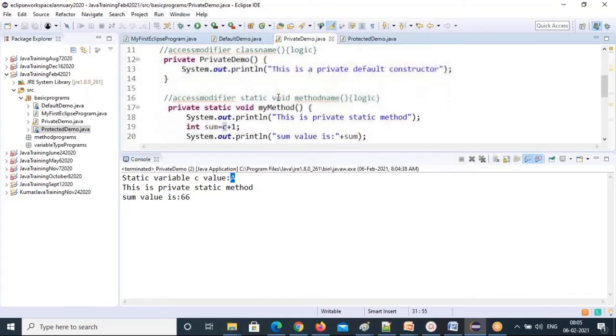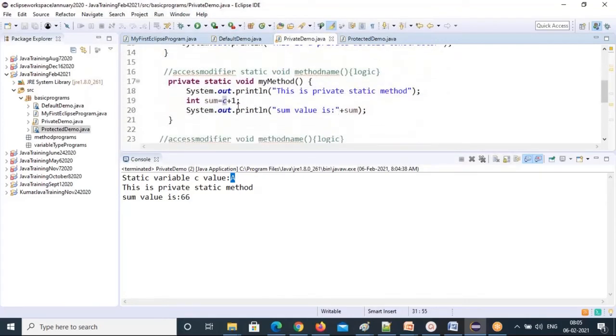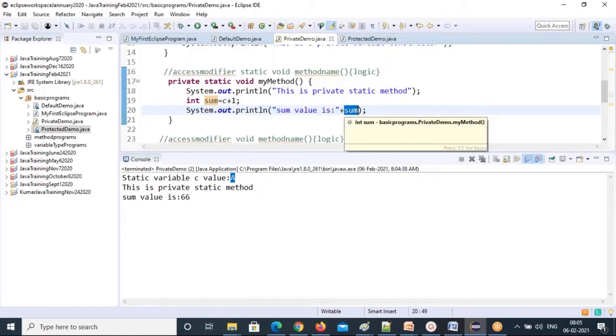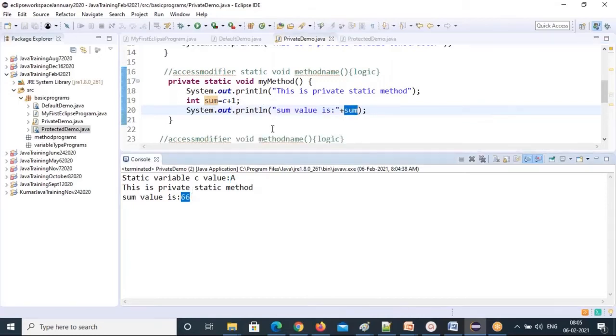So here also I want to print some value. This output will be stored in this sum variable. I'm printing that. See, the sum value is a readable statement I have written. Then plus, what is the sum value? The variable name I'm putting here. So it just joins to this statement this sum variable output. What is there in the sum variable? Now 65 plus 1, 66 is stored in this sum local variable, and that value will print here. That's what it prints. Is it clear? Got it.